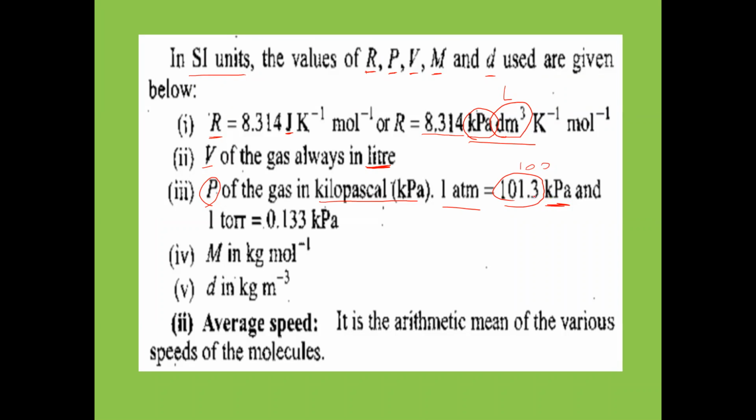300 kilopascal. Like that you convert atm into pascals. Okay. So it is P, pressure. And also M is what now? Molecular mass in kilogram we have to remember. We should not take in grams.